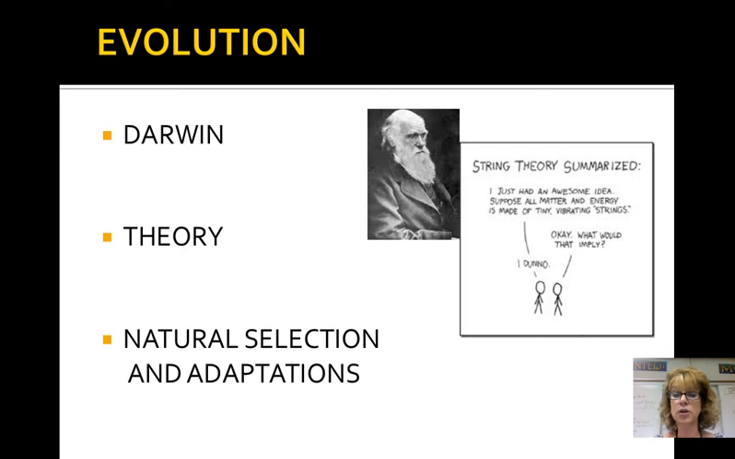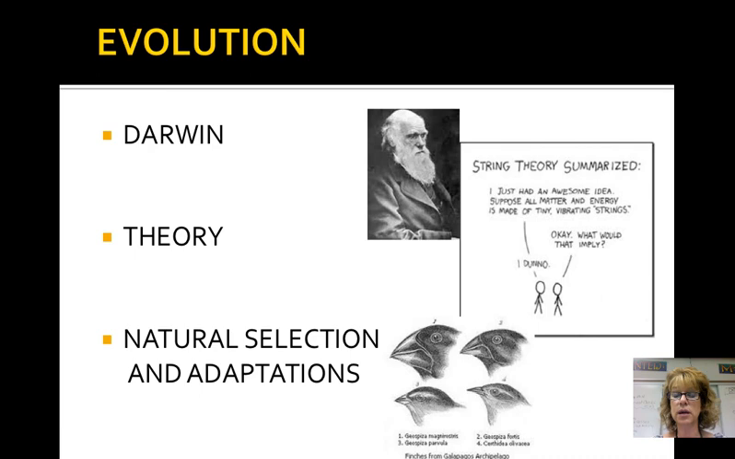Natural selection is also based on adaptations. This is when an organism has an inherited characteristic that gives it a better chance of surviving and reproducing in a given environment. Adaptations are favorable in a given environment.